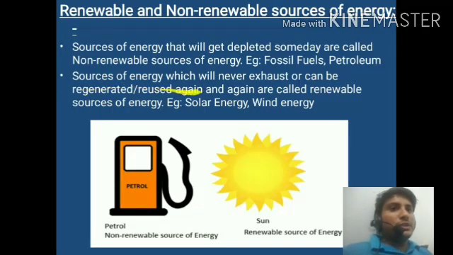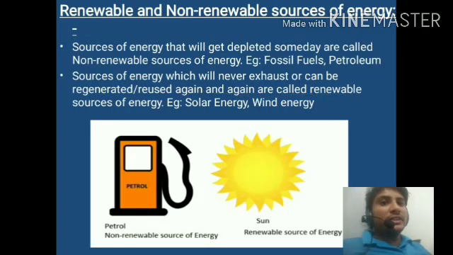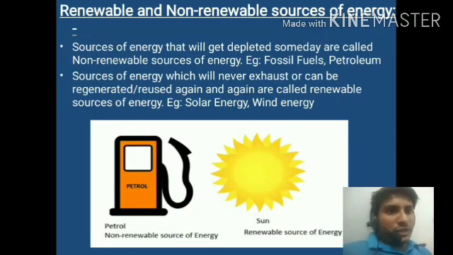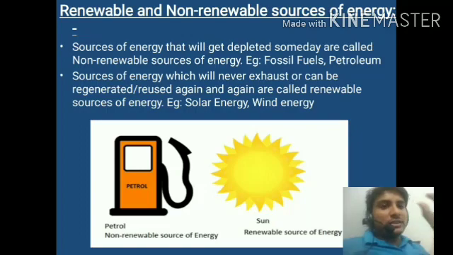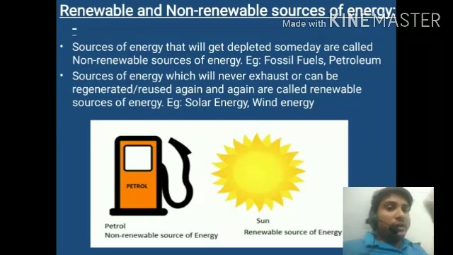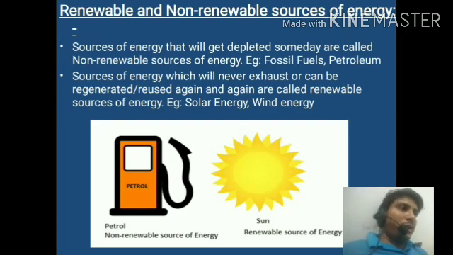Now, sources of energy which will never exhaust or can be regenerated and reused again and again are called renewable sources. The source of energy that can be used again and again, time to time, and we can generate it again and again, that is called a renewable source of energy. For example, wind energy, solar energy, light energy, geothermal energy, and so many types of energy sources that we can use and generate again and again. Okay, these are the basic differences between renewable and non-renewable sources of energy.